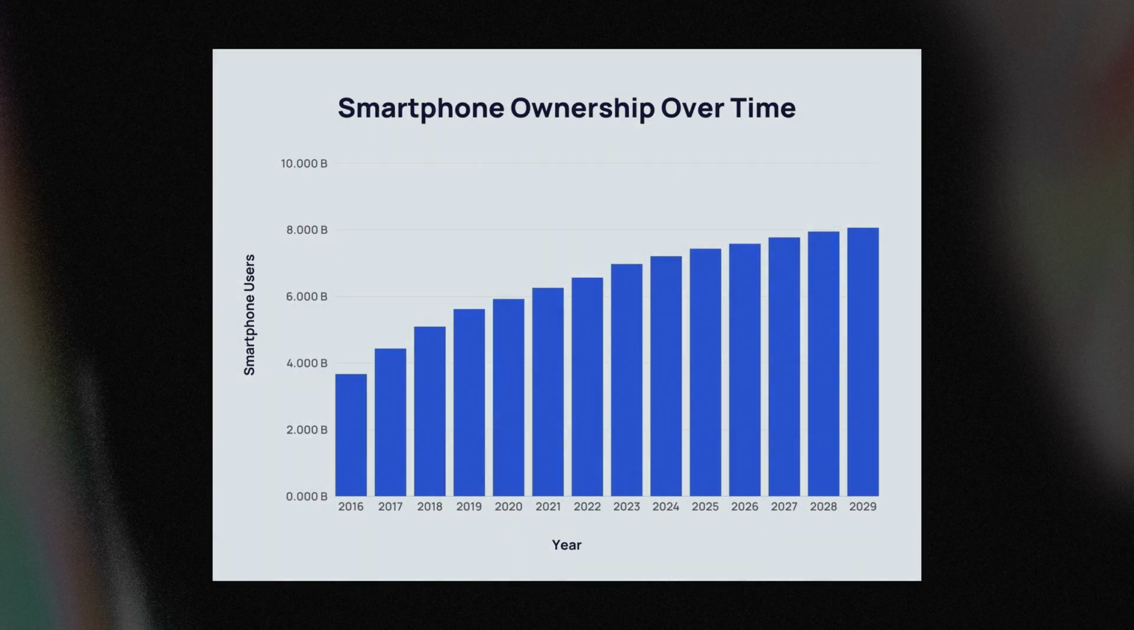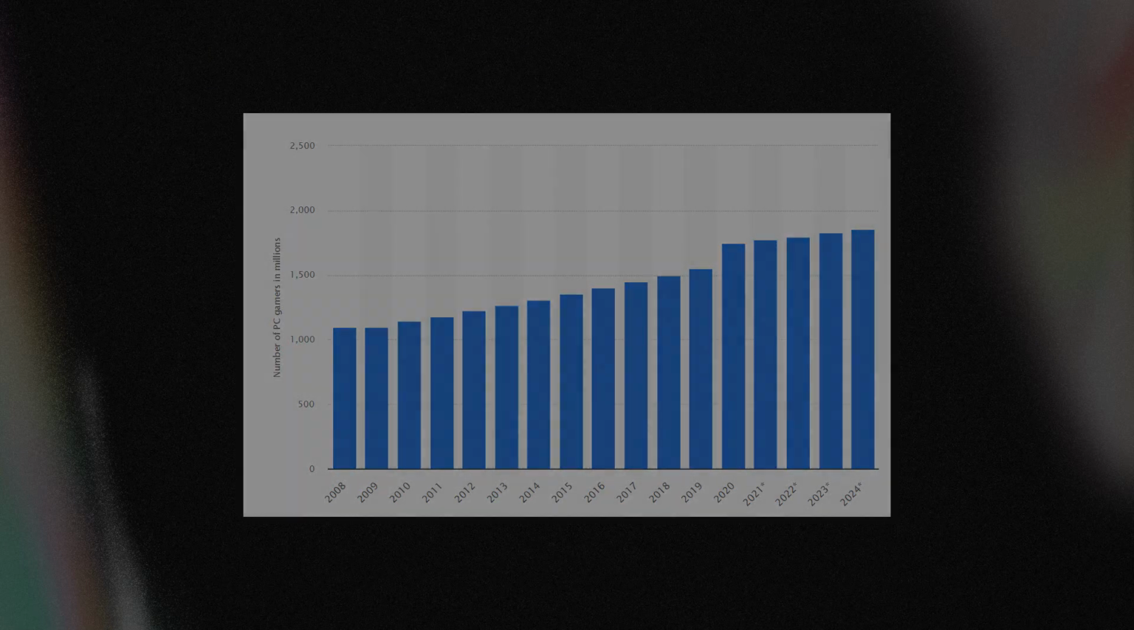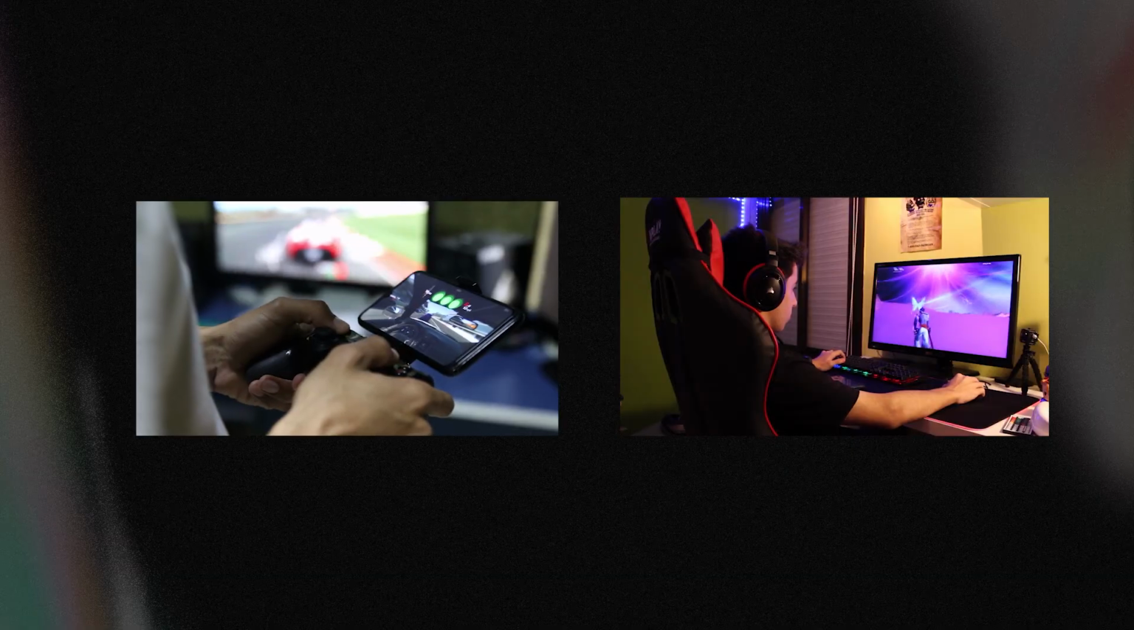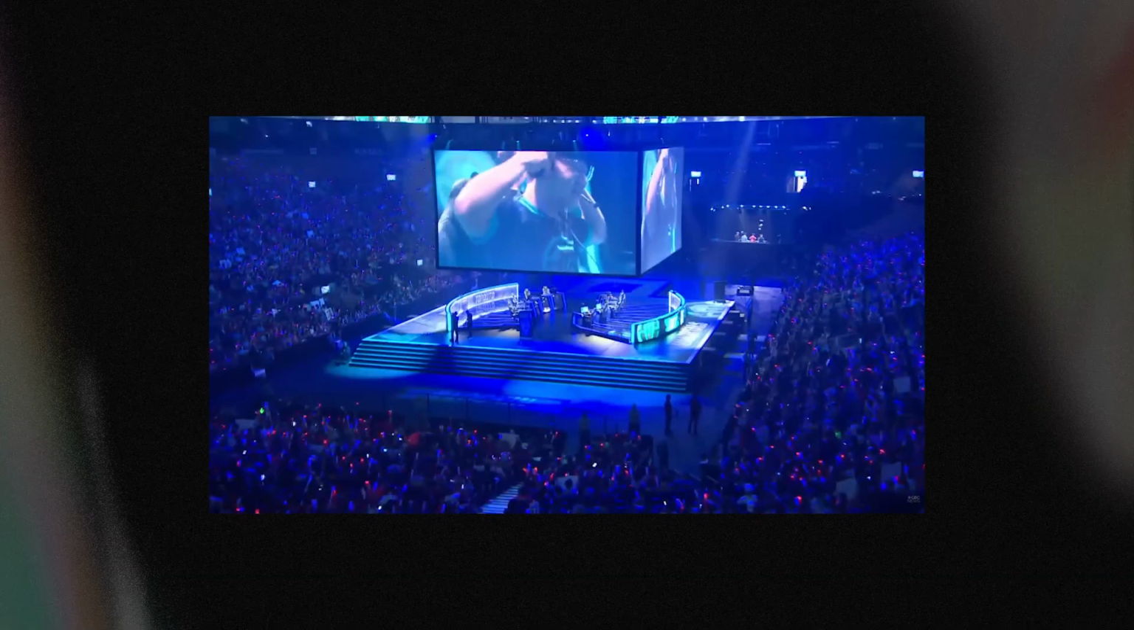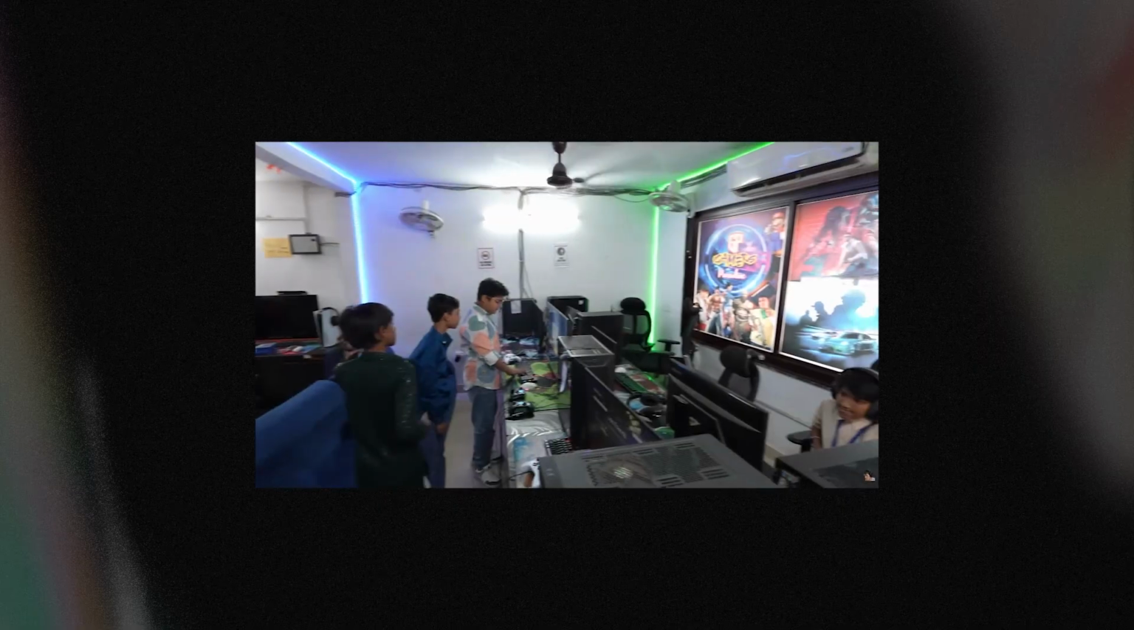So there are 7 billion smartphones and 2 billion computers in use worldwide. People are playing video games more than ever before. Video gaming has become part of mainstream entertainment. During COVID-19, the number of gamers increased by 38%. After lockdowns ended, overall play time decreased from peak levels but remained higher than pre-COVID levels.